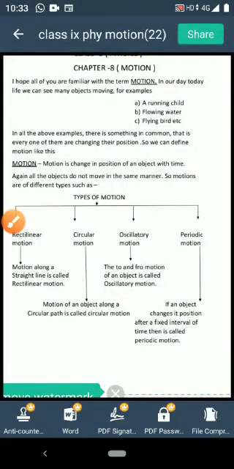Welcome to class 9 physics. Today's topic is motion, that is chapter 8. I hope all of you are familiar with the term motion, isn't it?